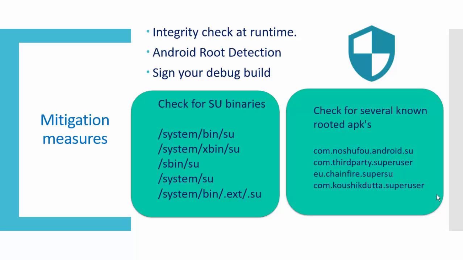Sign your debug build. If you are debugging your app, then you should sign it properly, so that unauthorized and authorized apps can be distinguished well. For the superuser binary, for example, if you root your device, there are some directories created in your device, like system/bin/su, system/xbin/su. If these directories are present, then we can easily detect that this Android device is rooted, and we can decide accordingly whether we should allow our app to run on it or not. Check for well-known rooting APKs. These are some APKs by which we can root our device.